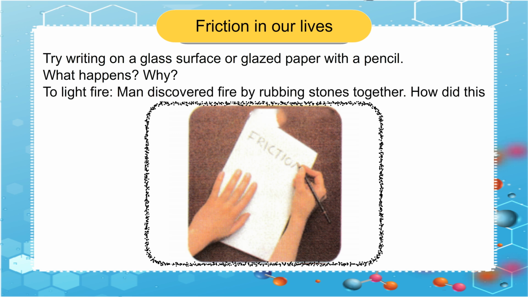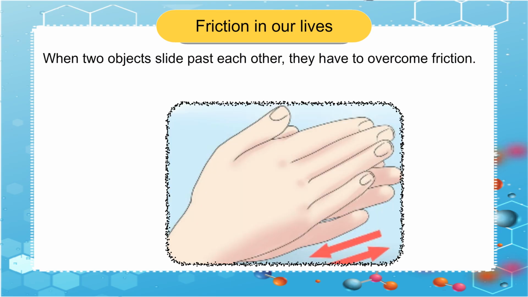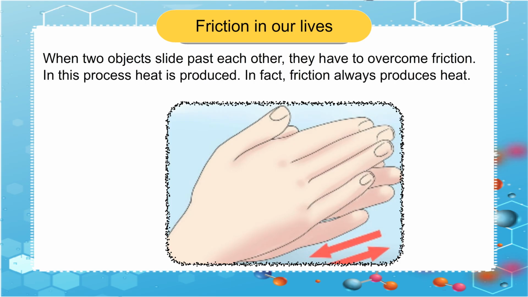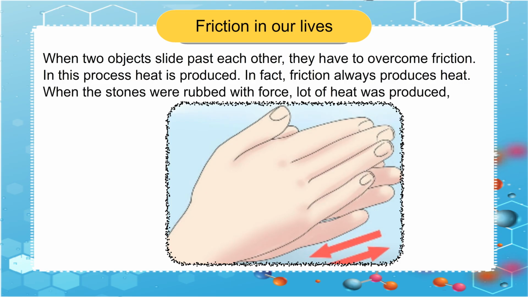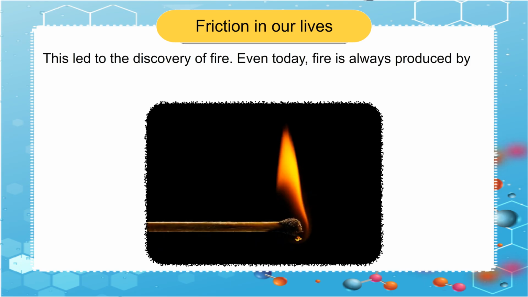To light fire. Man discovered fire by rubbing stones together. How did this happen? When two objects slide past each other, they have to overcome friction. In this process, heat is produced. In fact, friction always produces heat. When the stones were rubbed with force, lot of heat was produced, giving rise to sparks. This led to the discovery of fire.